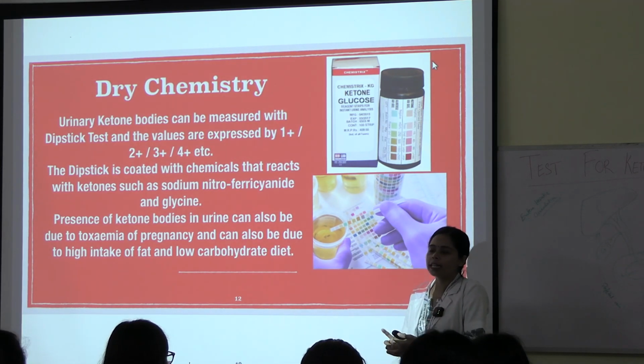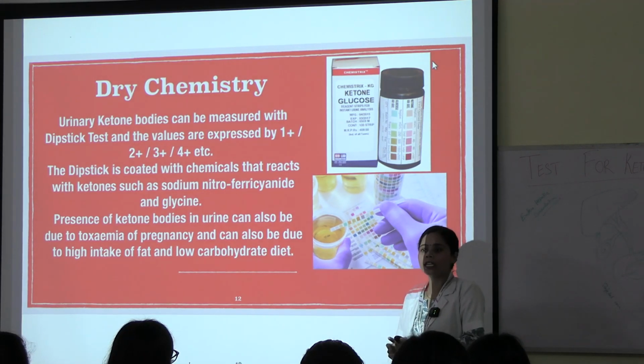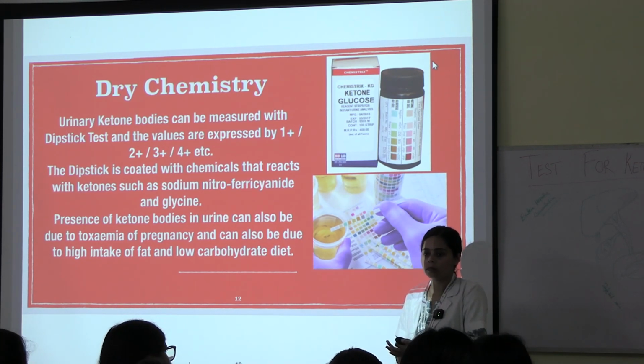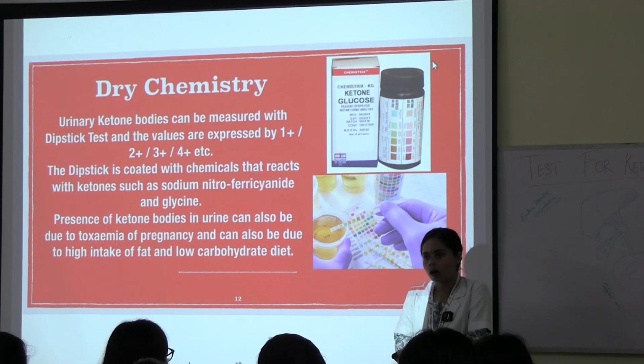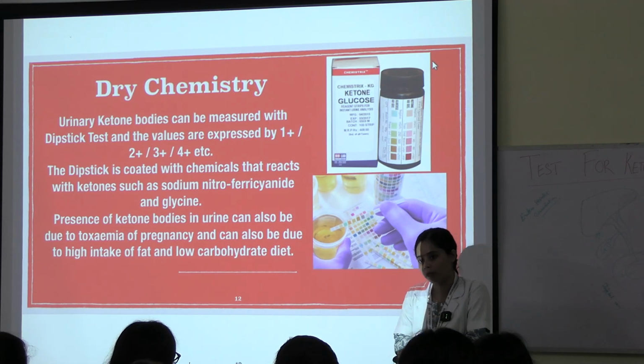Listen to the question nicely. If a person has been on a keto diet for the last 4 months, and another person started the keto diet 2 to 3 days ago, should both have ketone bodies in their urine? Yes or no? No? Why no? The first is doing it for a very long time and the other has just started, so it will not be effective in the person who started 2 days before, and it will be effective in the person doing it for a long time.